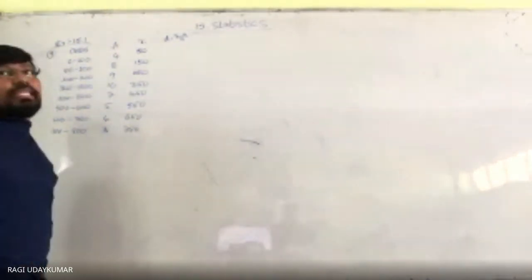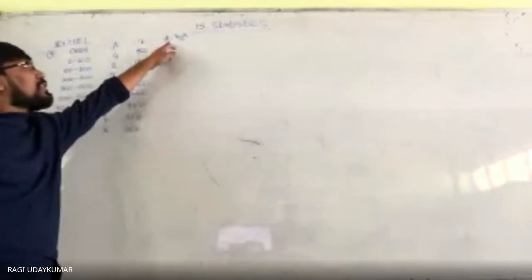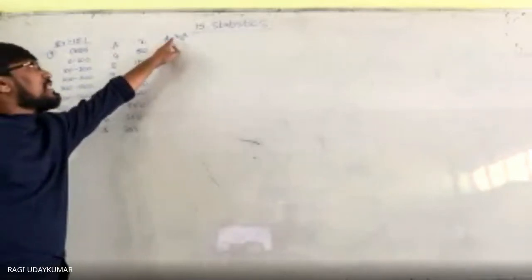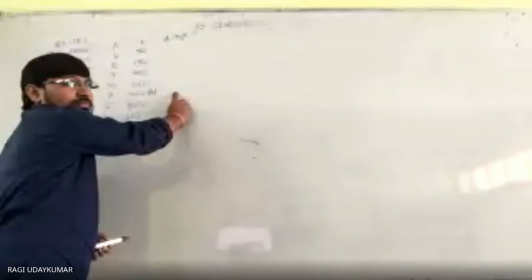Assumed mean means xi minus a only. This is the deviation method. So in the deviation method, I will explain to you directly the formula to find the mean. So what is the deviation method? di is equal to (xi minus a) by h. In this, you consider some value, say 450. Why? Because whatever value you consider as a, you are going to get 0 for it. Because 450 minus 450, divided by h, where h is nothing but the class size.